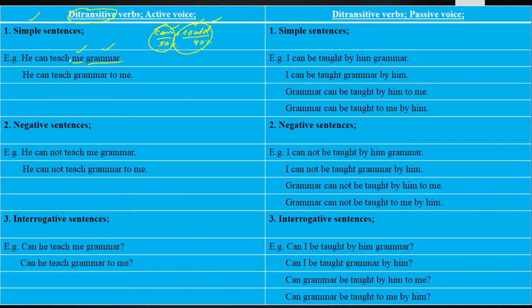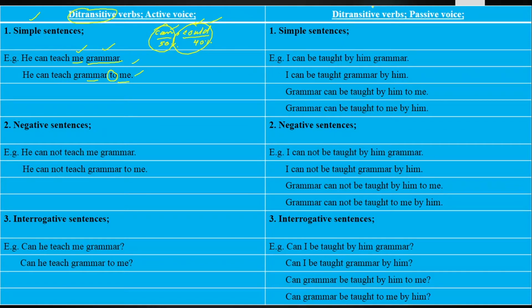Like I say, he teach me. A question arises, what does he teach me? If I say he teaches grammar, or he can teach grammar, whom can he teach grammar? Then I'll say me. So both objects are necessary. He can teach me grammar. And if you want to bring the direct object first and the indirect at the end, so we will take the help of a preposition that is known as to. He can teach me grammar. He can teach grammar to me.